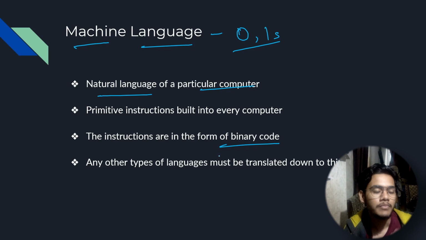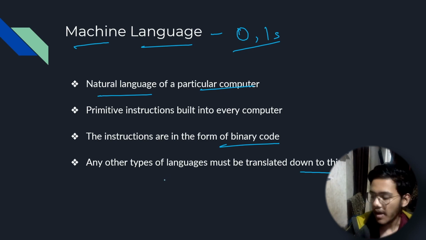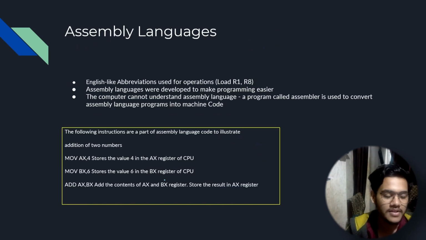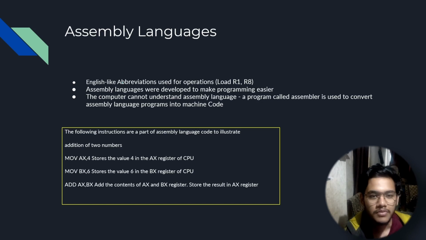any other programming language that you are going to use, you might have heard of C, C++, Python, and all different kinds of languages, right? And for any of them, you can't expect the computer to understand them. So first, that language has to be converted down to this level, to machine language, so that the computer can understand it, right?